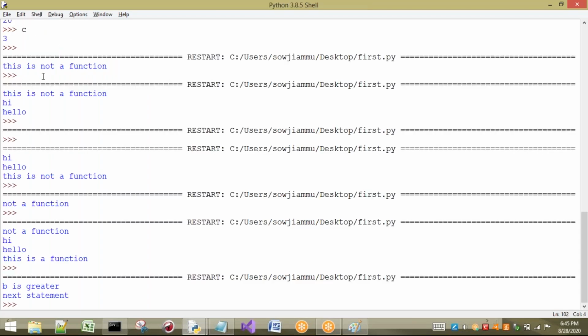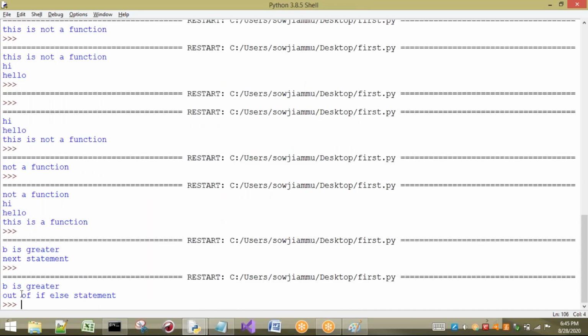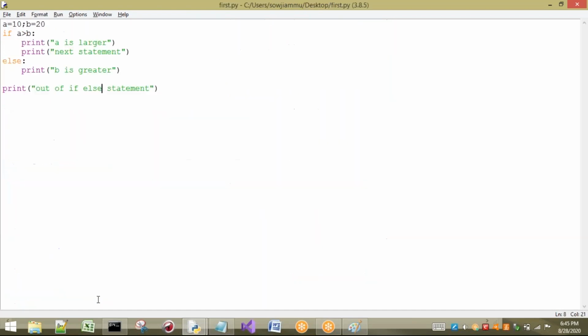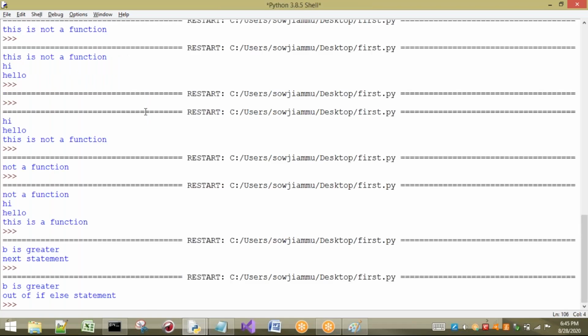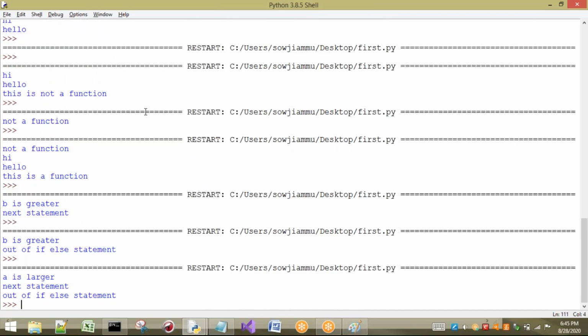So I will show you. What is the output? "B is greater. Out of if else statement." Now I will change the values here, 30 and 20. Which one has to be printed? "A is larger." The next statement will not go to else. Directly it will come to the out of if else statement. Yes, that is the case.